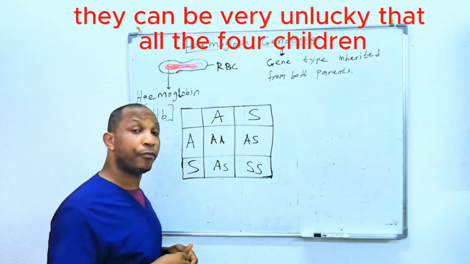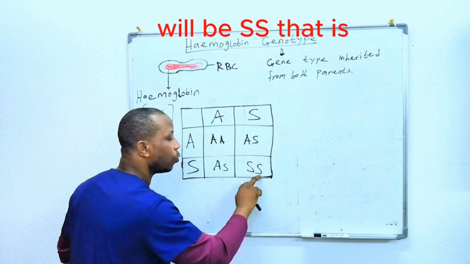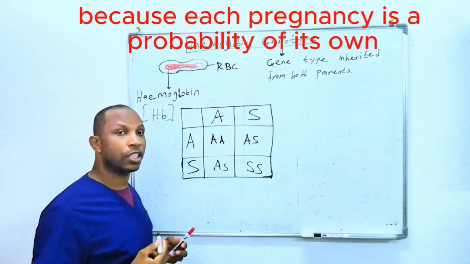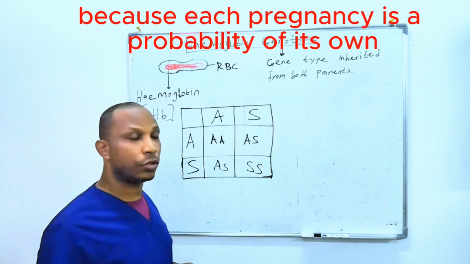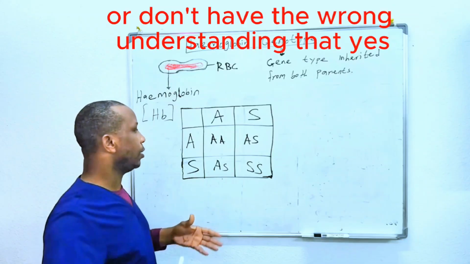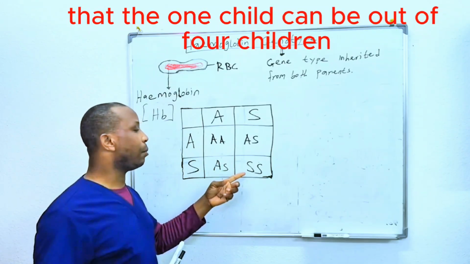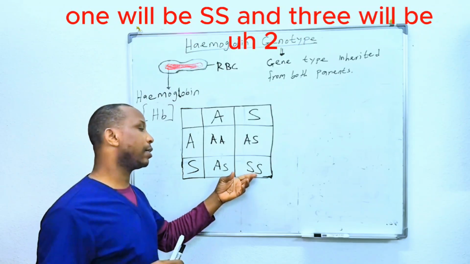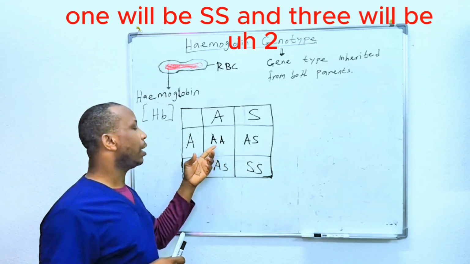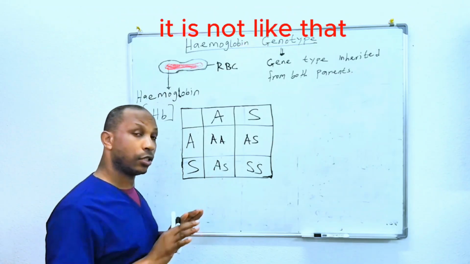And in some cases, they can be very unlucky that all the 4 children will be SS. That is because each pregnancy is a probability of its own. So don't have the wrong understanding that since we cross it like this, out of 4 children, 1 will be AA, 2 will be AS, and 1 will be SS. It is not like that.